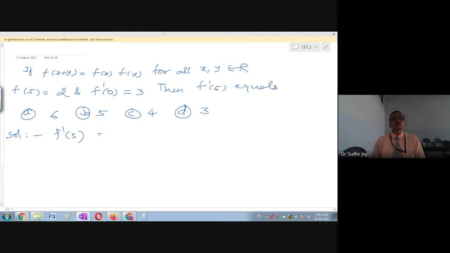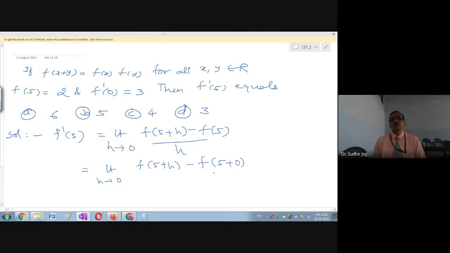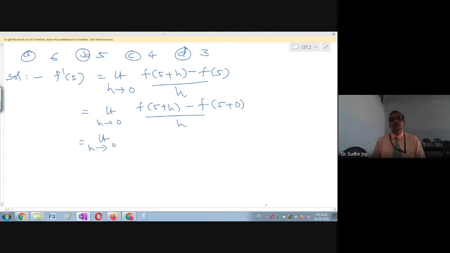When you look at f dash 5, you can use the first principle method of writing the derivative of f at 5. It is limit h tends to 0 of f of 5 plus h minus f of 5, divided by h: the increment in the function, minus the original function, divided by the increment. I will write f of 5 as f of 5 plus 0, otherwise we are not going to use the data given to us. So we have f of 5 plus h minus f of 5 plus 0, divided by h.